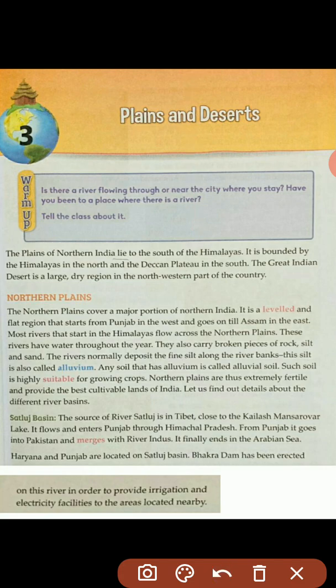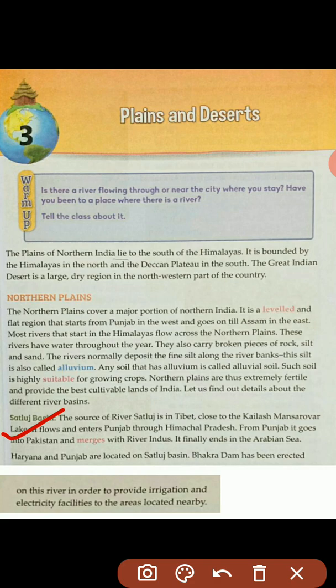From Punjab, it goes into Pakistan and merges with river Indus. It finally ends in the Arabian Sea.